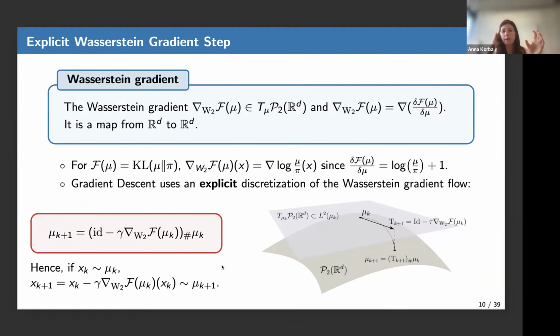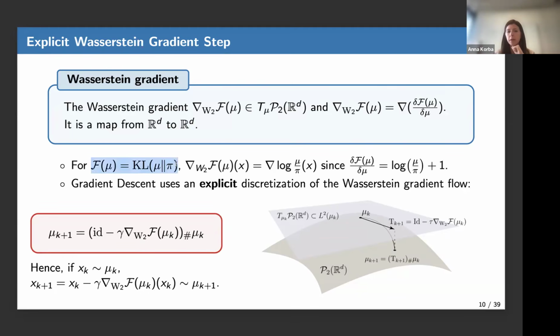I need to give slightly more details on the Wasserstein gradient. The Wasserstein gradient of my objective f of mu is a map that lives in the tangent space. I will explain a bit this drawing. This map, from R^d to R^d, is written as a gradient of what is called the first variation, which is basically the differential of my functional with respect to mu. Let me give more details.